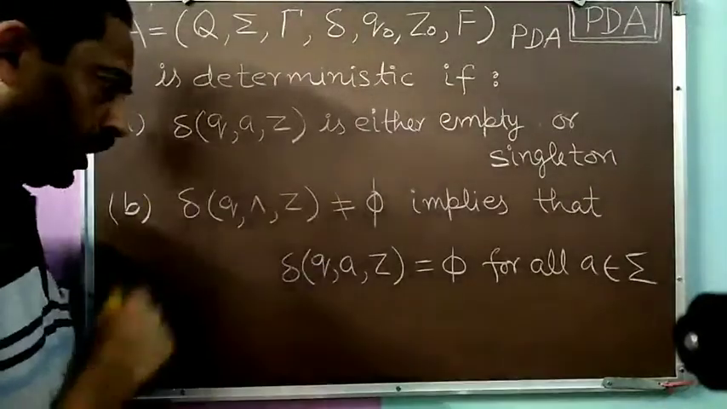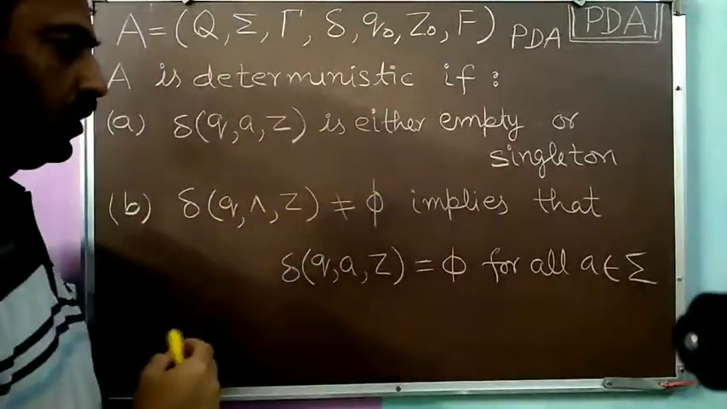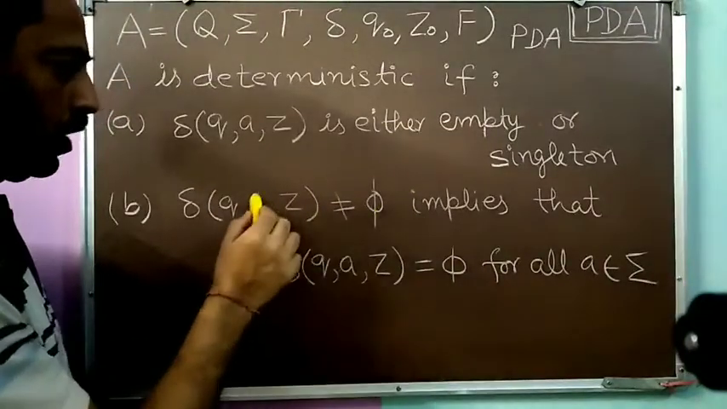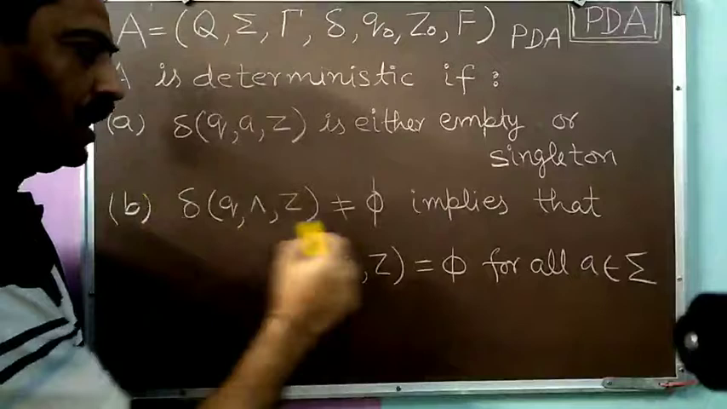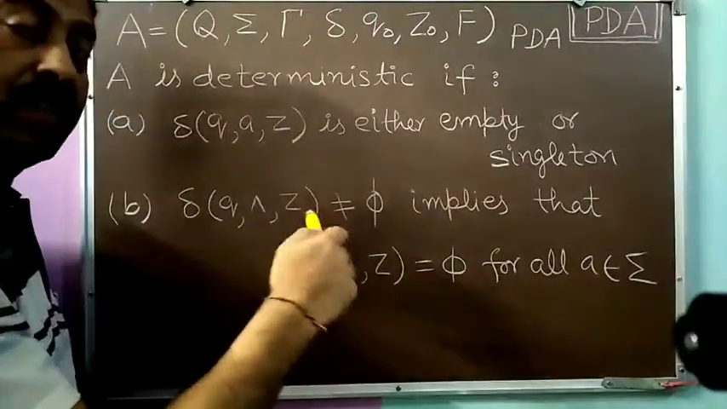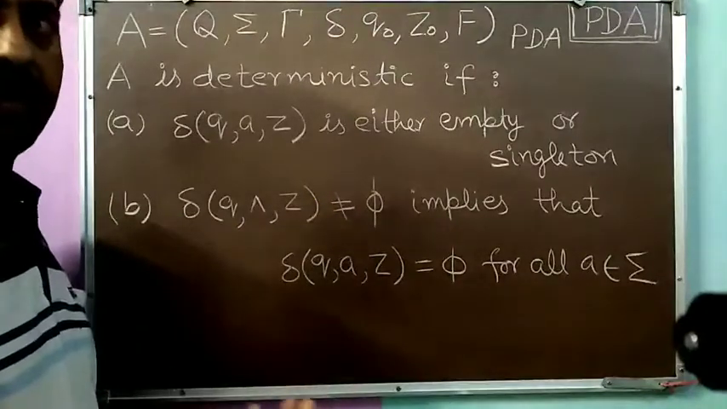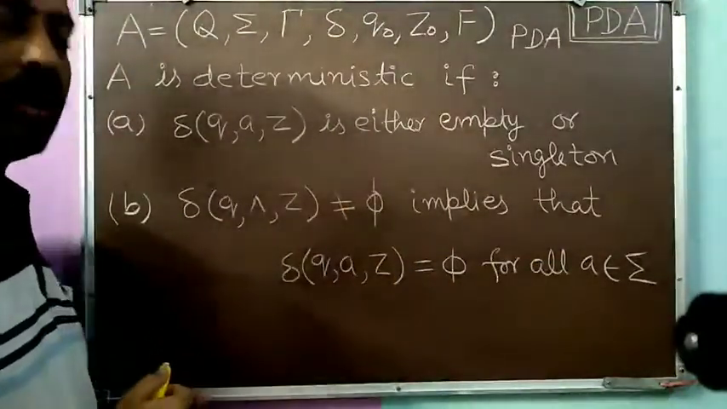Okay. Now the second situation is delta Q null Z not equal to phi. When delta Q null Z is not equal to phi, what are we taking? We are taking a null move. And because it is not phi, we have certain actions corresponding to it. So we are using a null move, and as per that, our PDA may be non-deterministic.